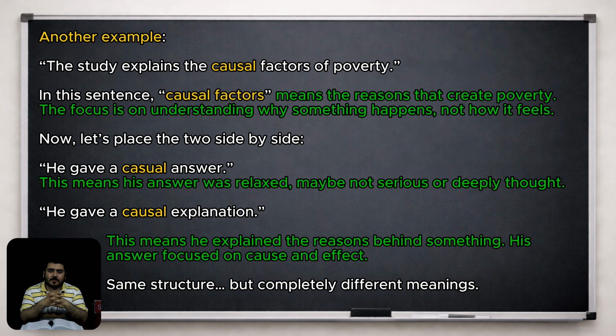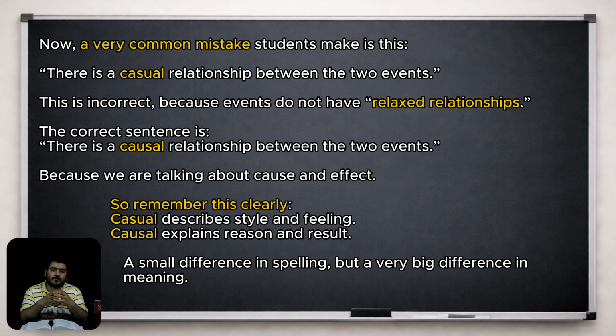Now, a very common mistake students make is this. There is a casual relationship between the two events. This is incorrect because events do not have relaxed relationships. The correct sentence is, there is a causal relationship between the two events, because we are talking about cause and effect. So remember this clearly.